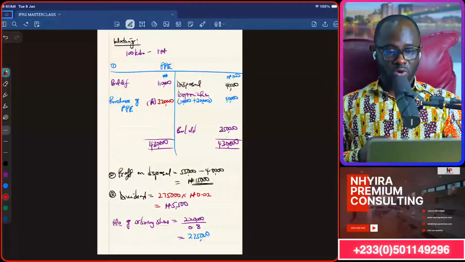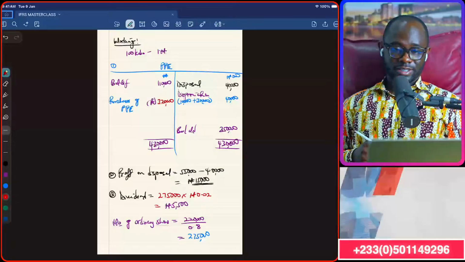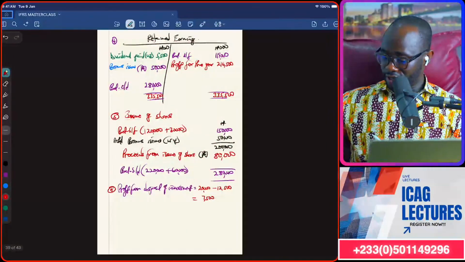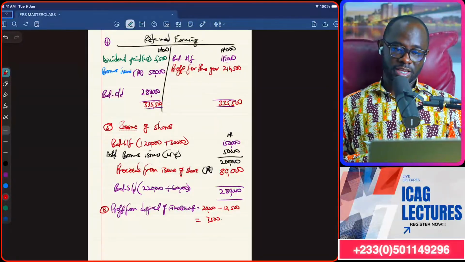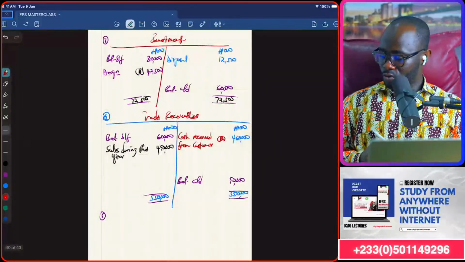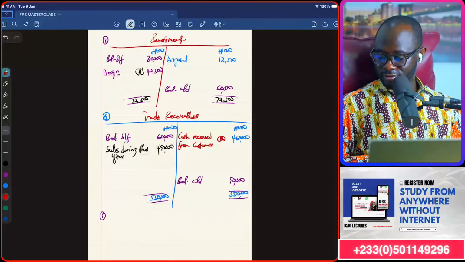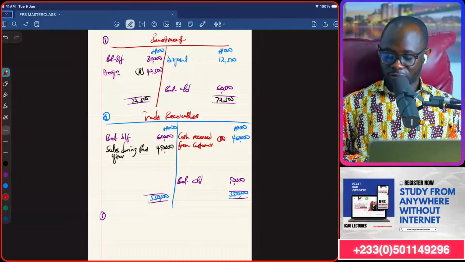Then workings 1. A lot of workings to be done here. Workings 2. Very important, getting our bonus issue from the retained earnings. Workings 3. Getting the money we receive from our customers.